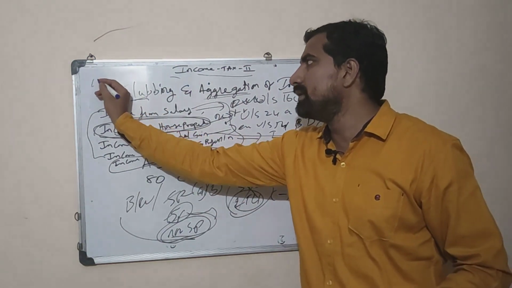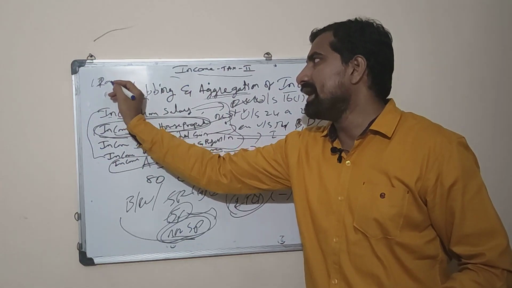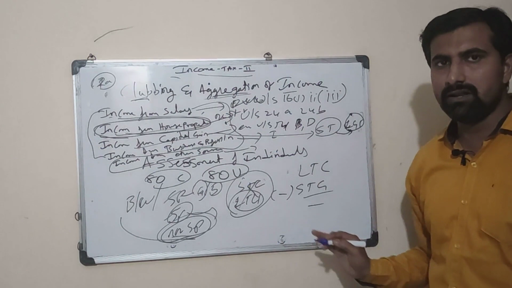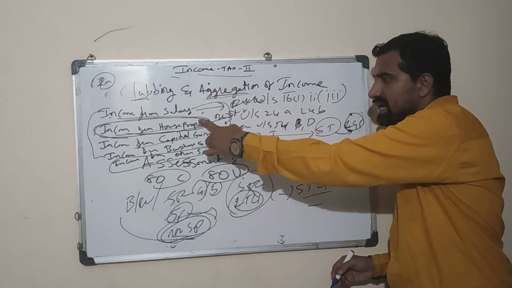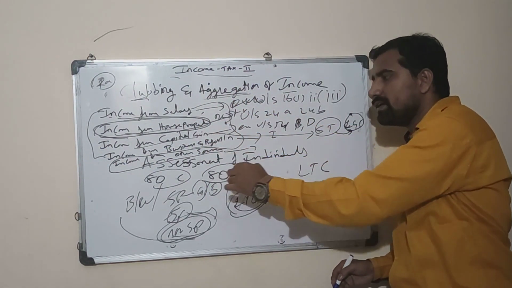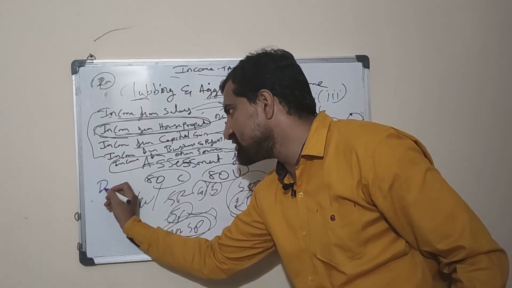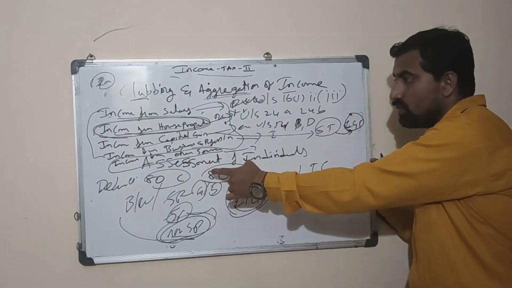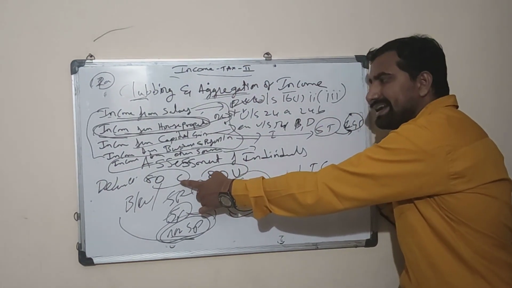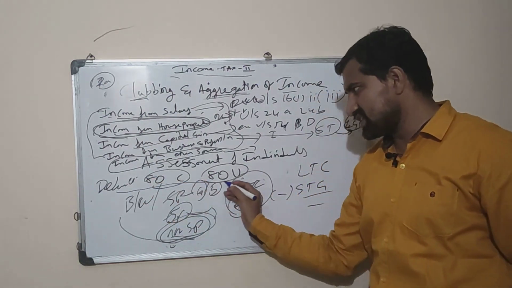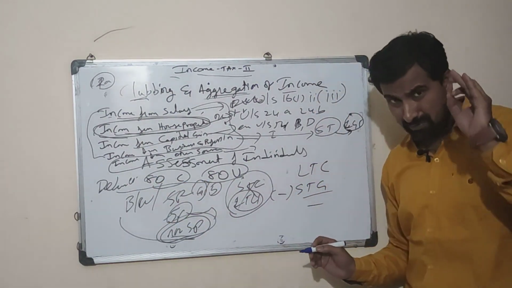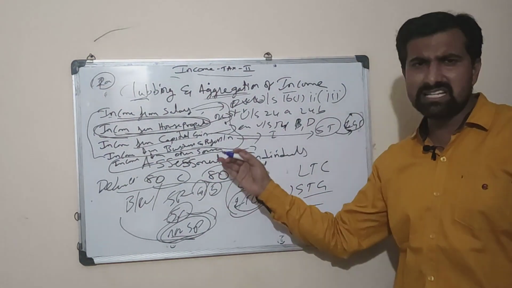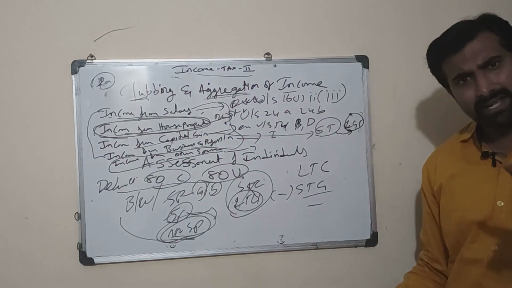In this condition we will get section 11A and 11B, and we will have 80C to 80U. The same condition applies as we have gone through for income from salary, house property, capital gain, business and profession. We will have 80C to 80U, which is nothing but deductions. We have done the problems in clubbing and aggregation of income. Now in the procedure we are going to learn the 80C to 80U deductions. We have gone through the deductions individually: 80C qualified savings, 80D medical claims. All these have been described in detail in your notes.